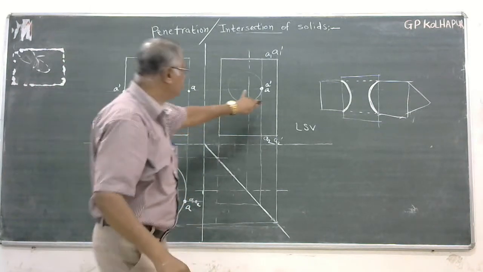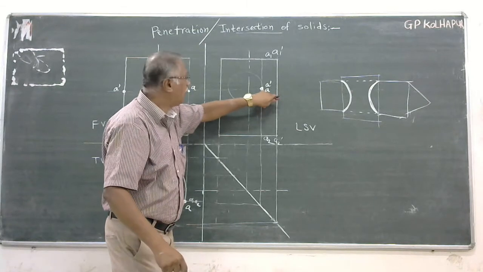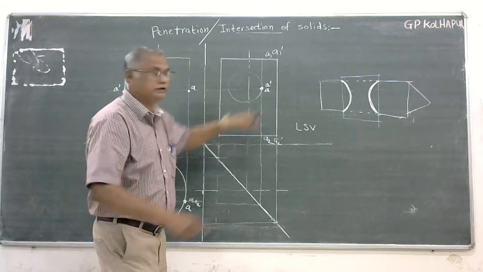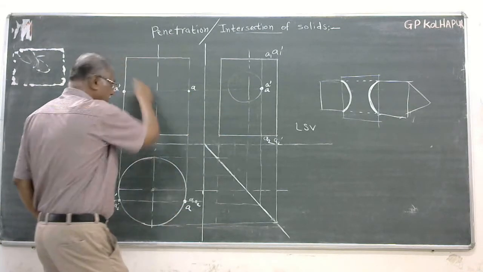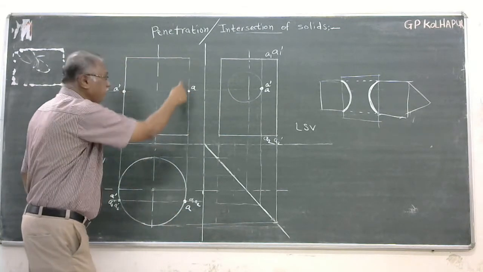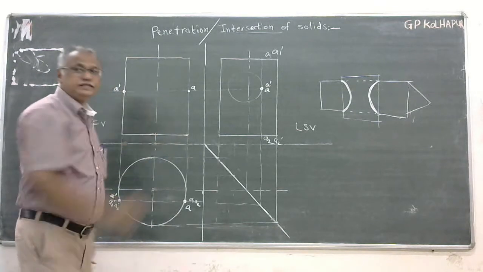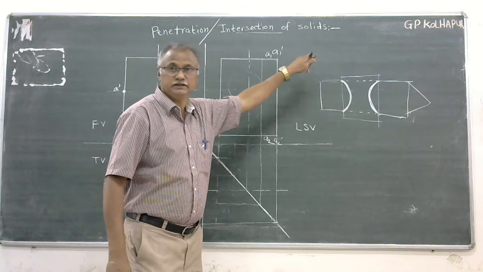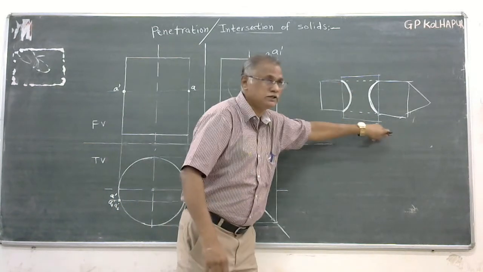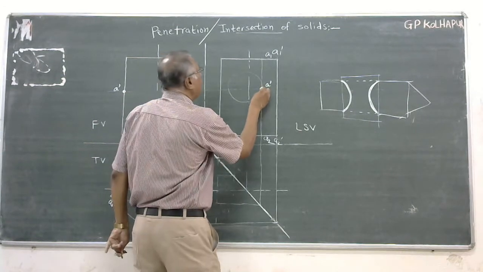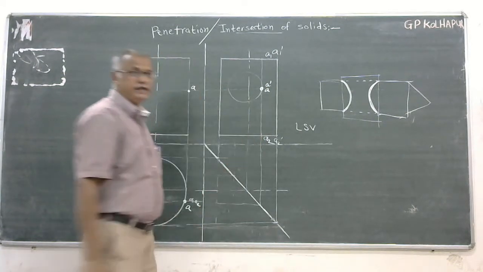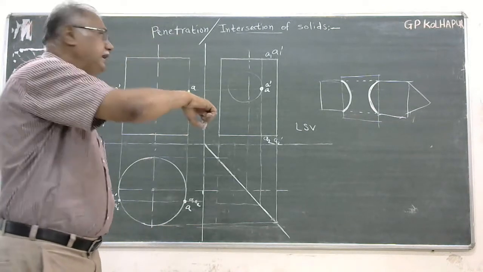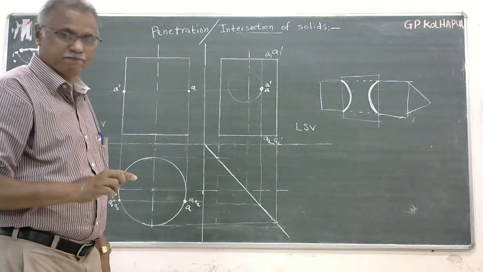Intersection of two solids means it's a point, and if you draw the locus of those points and join them, you may easily locate the intersection of the solids, isn't it? And those are curved here. So I have taken initially this point A, but A is on the front side and A dash is on the back side, isn't it?